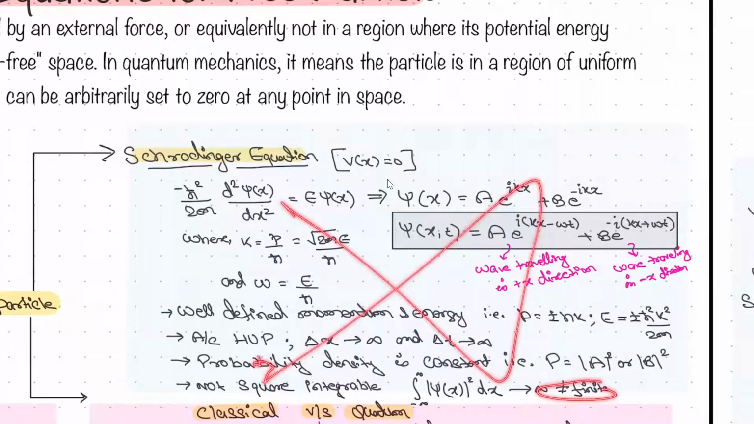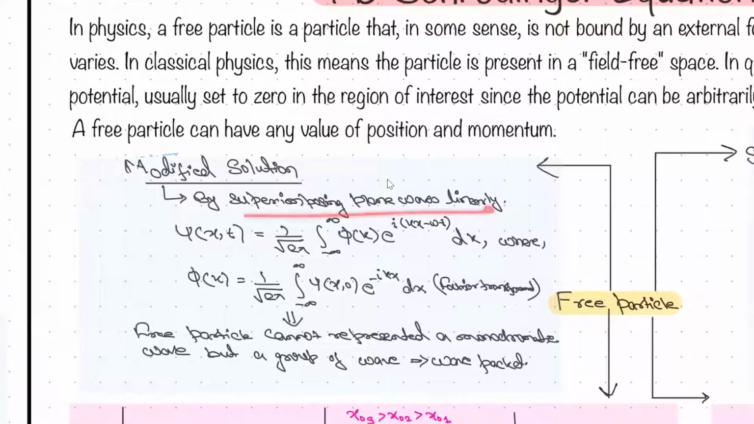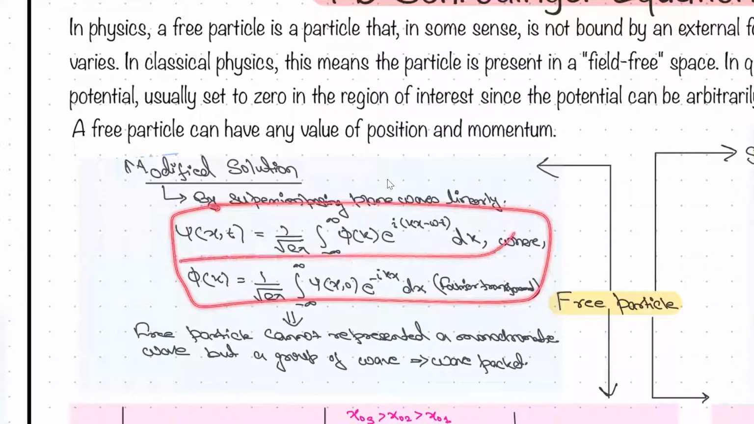We'll not discard the method, we'll not discard the equation, but we will discard only the solution, because this is not the only solution. We are talking about only one case, but we have to take the other cases also. So we will modify the solution by superimposing plane waves. Linear superposition using the Fourier transformation will give us something like this. This is the wave equation, the above one.